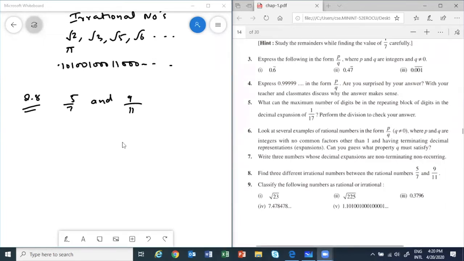Now all of you do question number 8. We have to find 3 different irrational numbers between 5 by 7 and 9 by 11. To find irrational numbers between them, we will have to convert them to decimal first. Convert into decimal. I'll let others also do. Umar, Tasneem, correct.